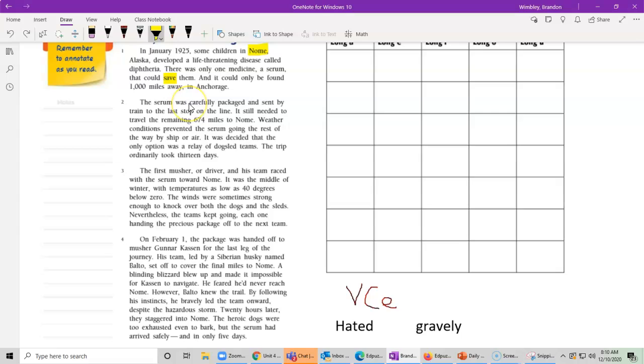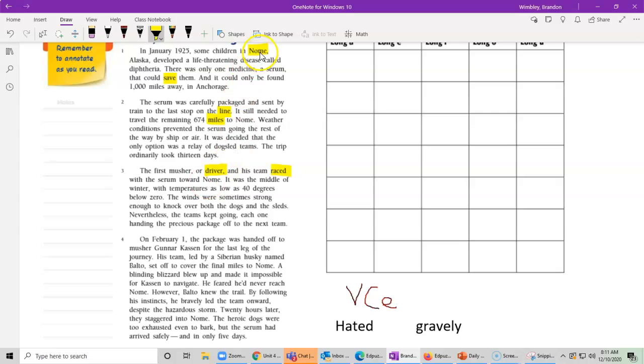The serum was carefully packaged and sent by train to the last stop on the line. It still needed to travel the remaining 674 miles to Nome. Weather conditions prevented the serum going the rest of the way by ship or air. It was decided that the only option was a relay of dog sled teams. The trip ordinarily took 13 days. Wow. So the only way we could get that medicine up to these people wasn't by a bus, train, car. It had to be by dogs, by this dog sled team. The first musher, or driver, and his team raced with the serum towards Nome.